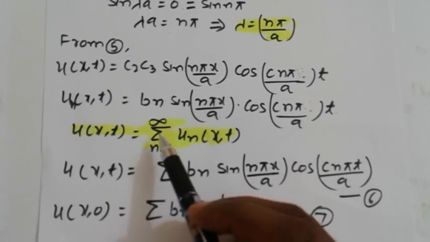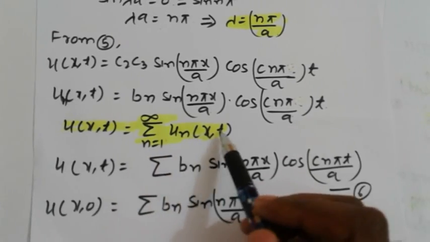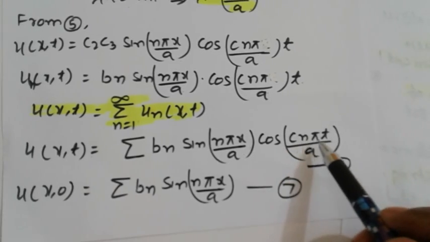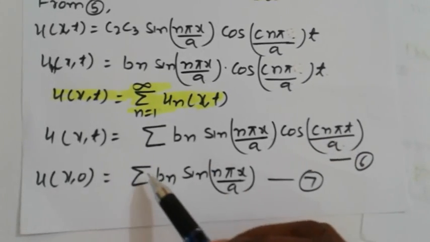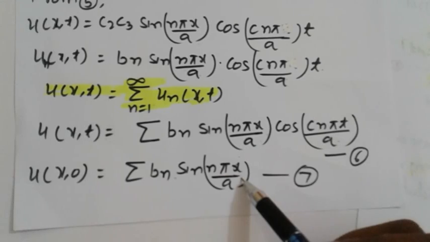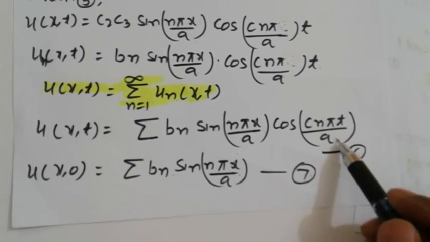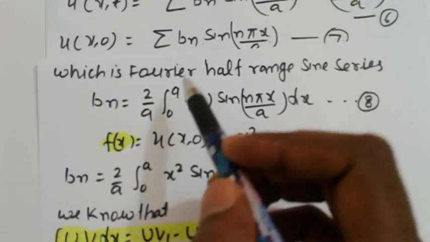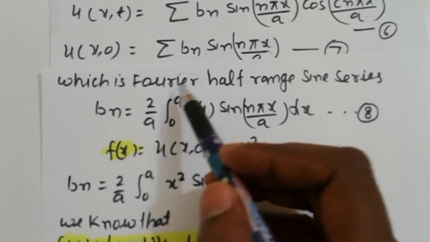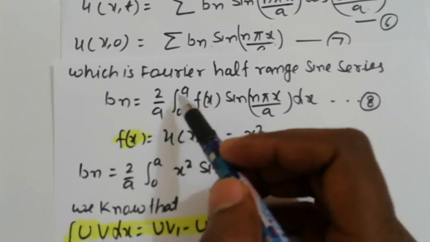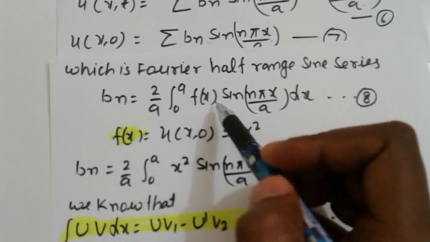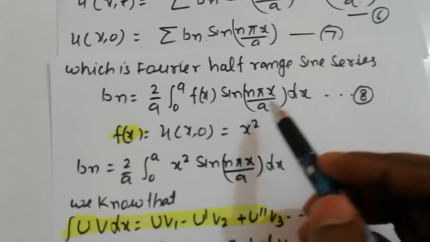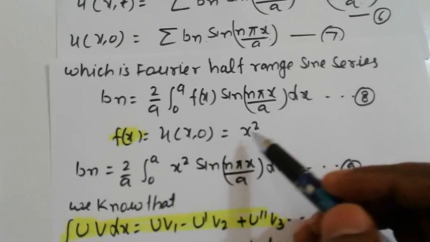So u(x,t) is equal to the summation from 1 to infinity of u_n(x,t). Now u(x,t) = Σ b_n sin(nπx/a) cos(cnπt/a), and u(x,0) = Σ b_n sin(nπx/a). This is equation number 7, and that is equation number 6. Equation 7 is the Fourier half range sine series where b_n = (2/a) ∫ from 0 to a of f(x) sin(nπx/a) dx. This is equation number 8, where f(x) = u(x,0) = x².